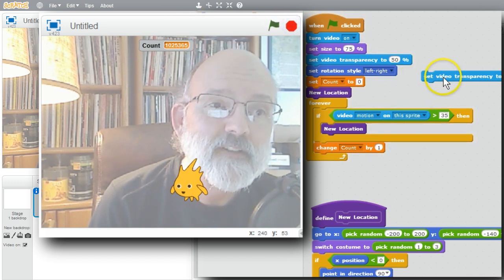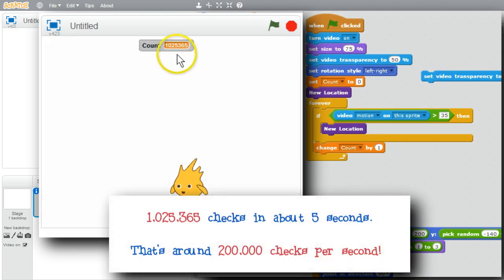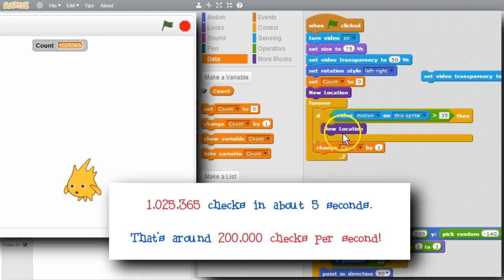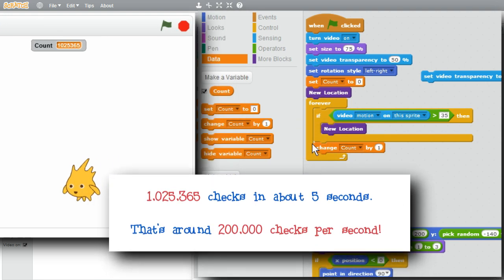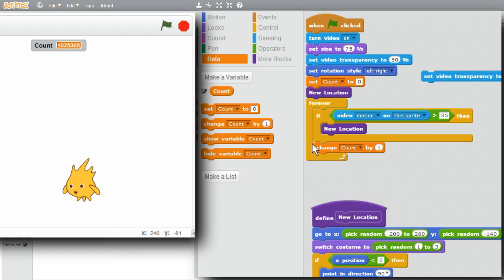Stop it. Okay. Turn off transparency. That's over 1 million. In 5 seconds, it checked the value more than 1 million times. That's a lot of effort being spent not getting anything done. This polling is very inefficient. Instead of polling, my program can be told when the video motion is greater than 35.